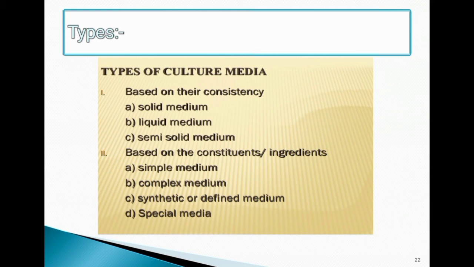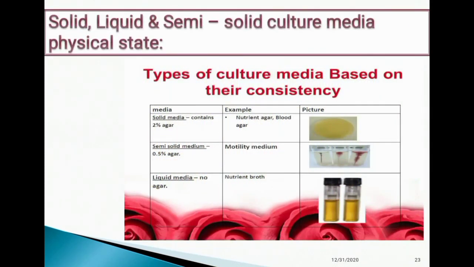Based on their consistency, they include solid media, liquid media, and semi-solid media. Solid media use agar and liquid media use broth. Next, based on ingredients, they include simple medium, complex medium, synthetic or defined medium, and special media. Next, these are some examples. Solid media examples are nutrient agar and blood agar, semi-solid media example is motility medium, and liquid medium example is nutrient broth.